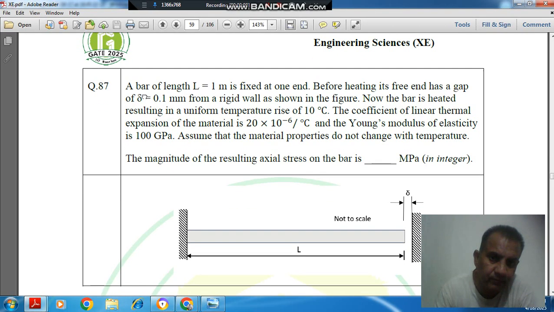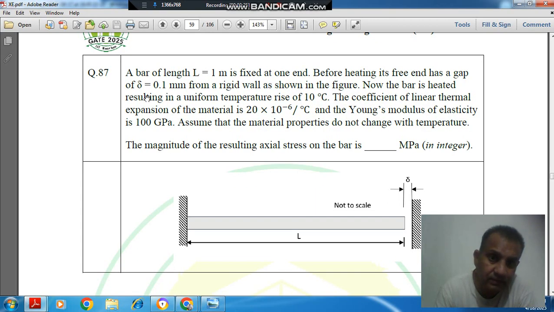Question number 87: a bar of length L equal to 1 meter is fixed at one end. Before heating it, its free end has a gap of delta equal to 0.1 mm from a rigid wall as shown in the figure. Now the bar is heated, resulting in a uniform temperature rise of 10 degrees Celsius.